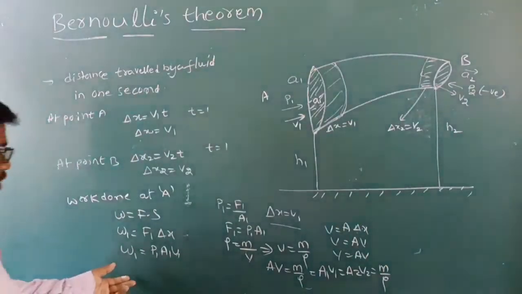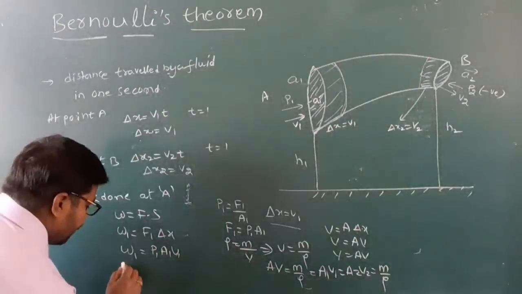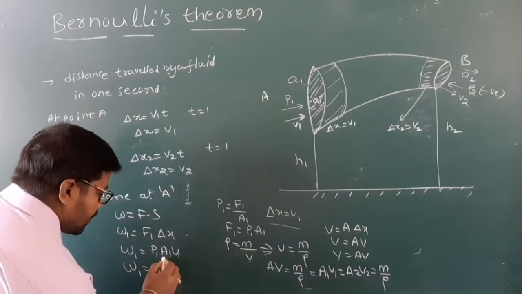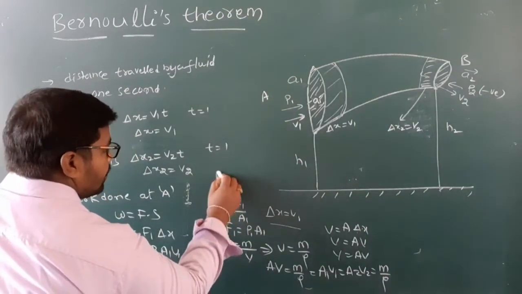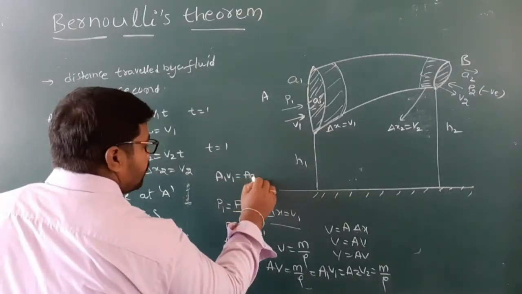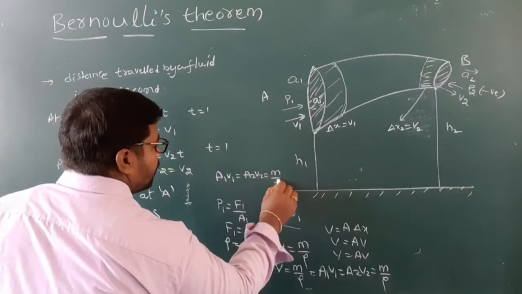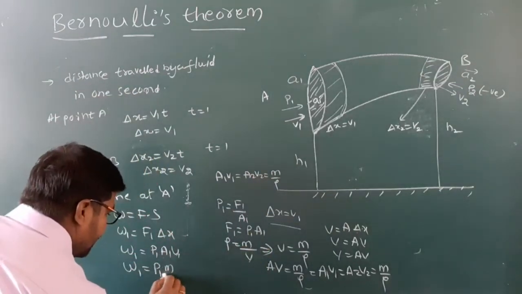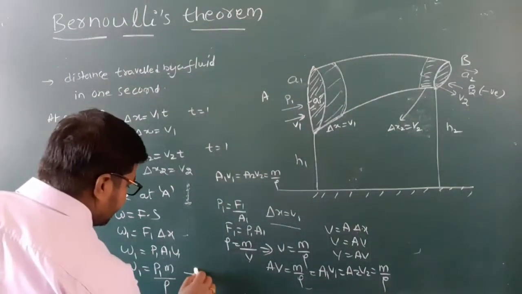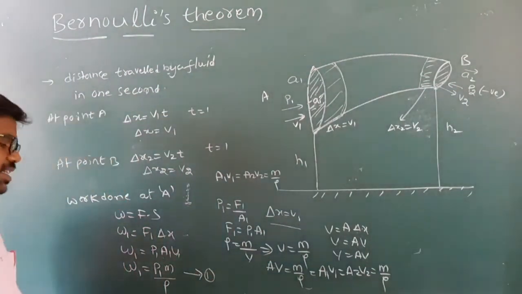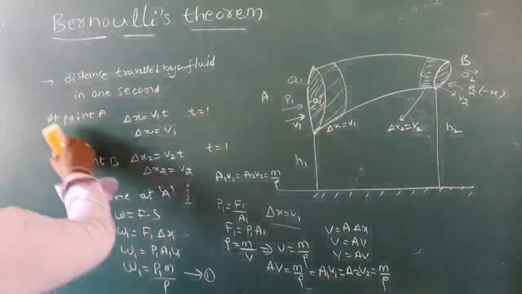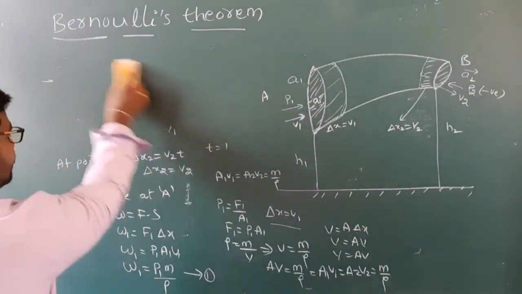See here, work done we have to write once again. Work done is equal to P1 into A1 V1, which is equal to A2 V2, which is equal to M by rho. Rho is density. It is equation 1. Remember it. It is a lengthy derivation, my children. Be careful.